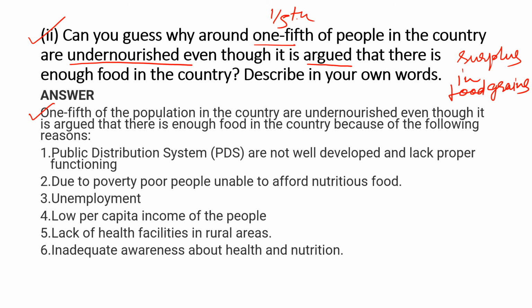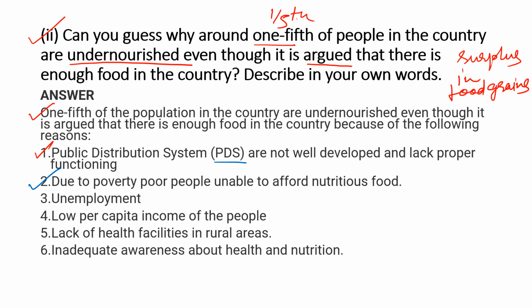One fifth of the population in the country is undernourished, even though it is argued that there is enough food in the country, because of the following reasons. Why is this happening? Food grains are in surplus, still one fifth of the people are undernourished. So how can this happen? What are the main reasons? First point is the public distribution system. The PDS is not well developed and lacks proper functioning.